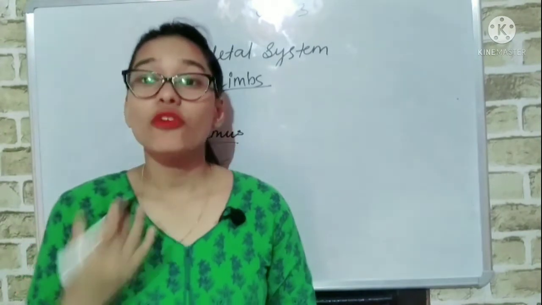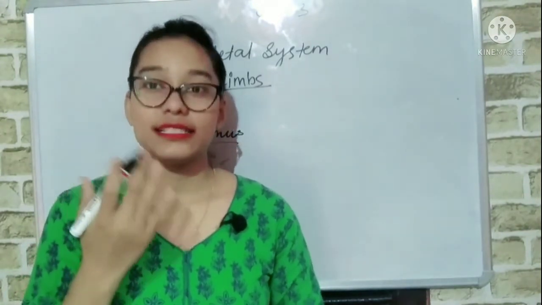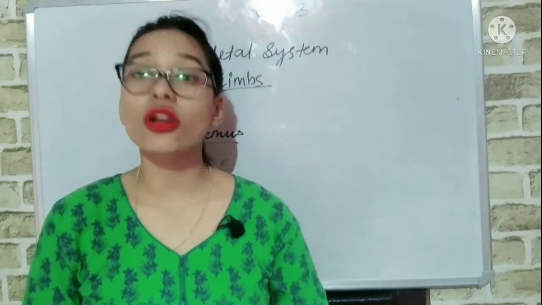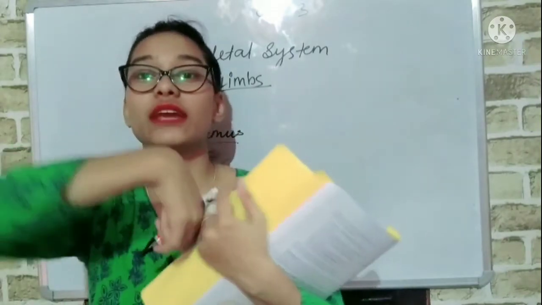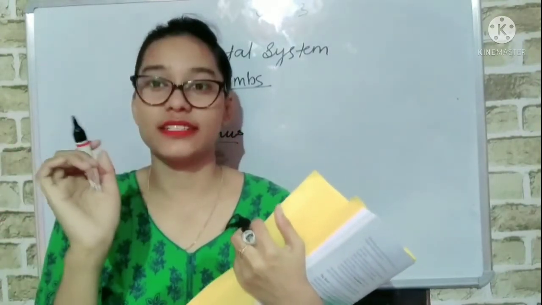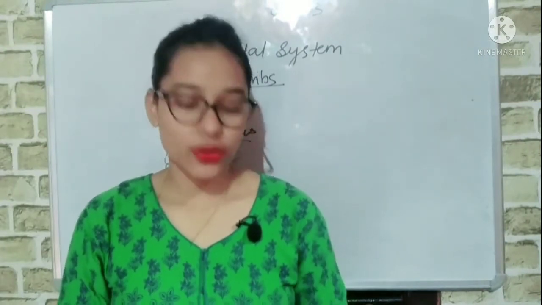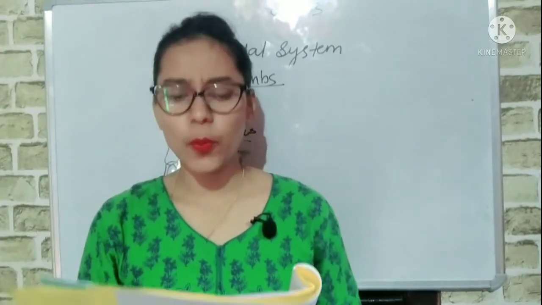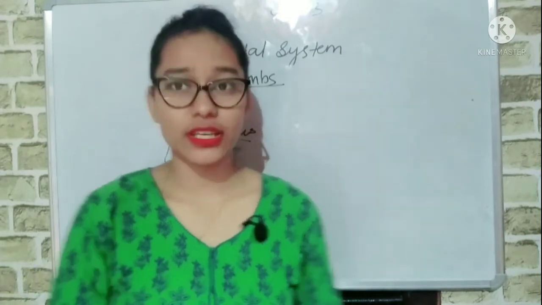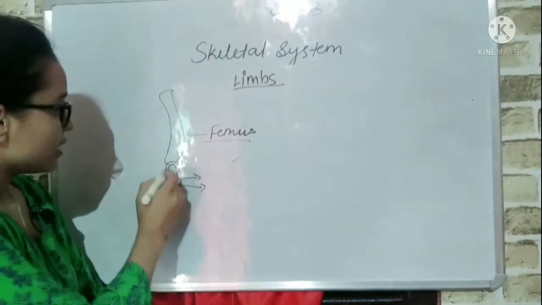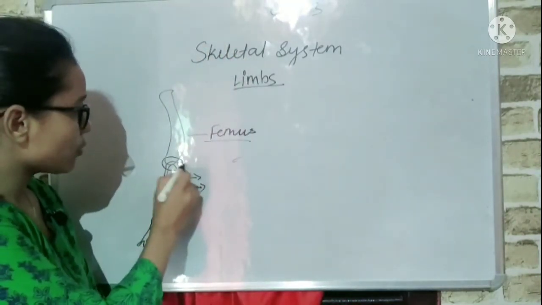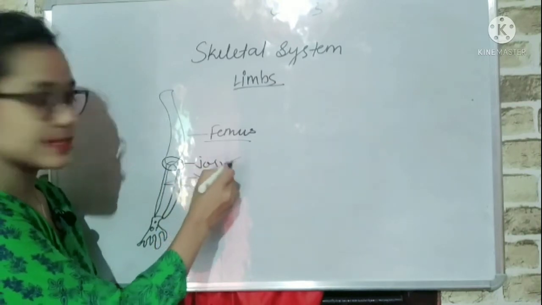Our feet and our hands are made up of several small bones. That is why we can bend them easily in any direction. Now we will discuss joints. The place where 2 bones meet is called a joint. Here 2 bones are meeting, so the meeting point is called a joint.